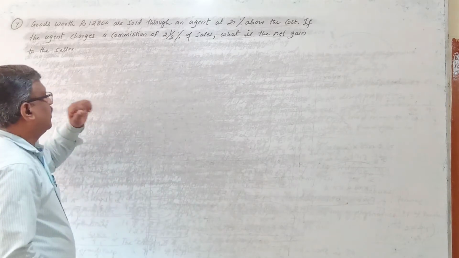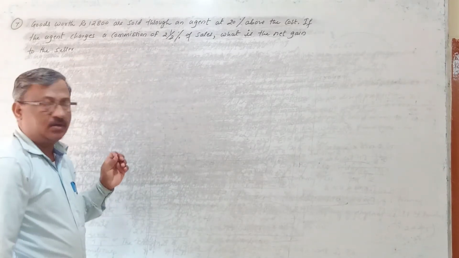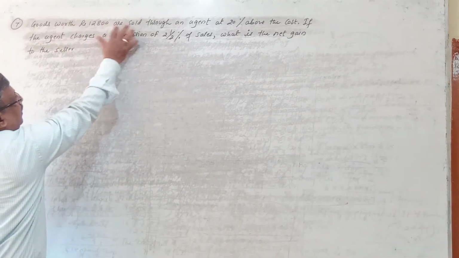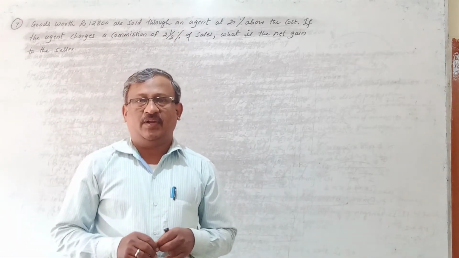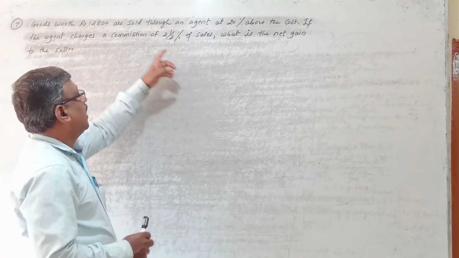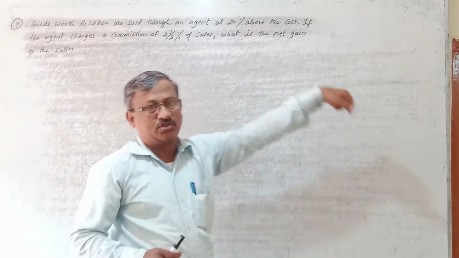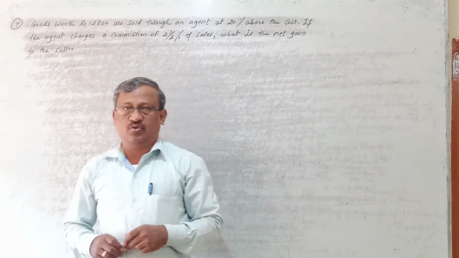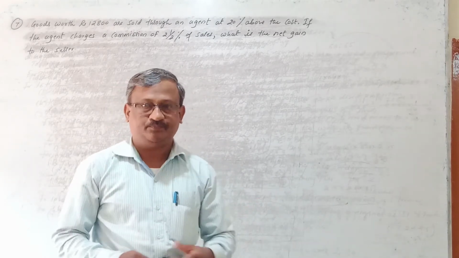So to find out the net gain to the seller, first of all you must know the commission. Your goods worth rupees 12,800 are sold through an agent at 20% above the cost. The owner has appointed one agent to sell the goods on his behalf, and has asked the agent to sell at 20% above the cost. 20% above the cost means 20% more than the cost price, that is, at 20% profit.